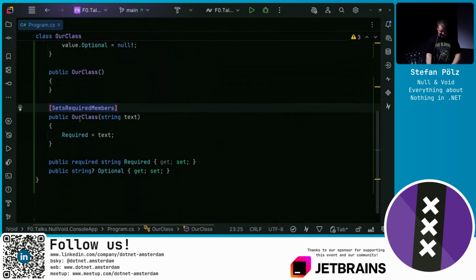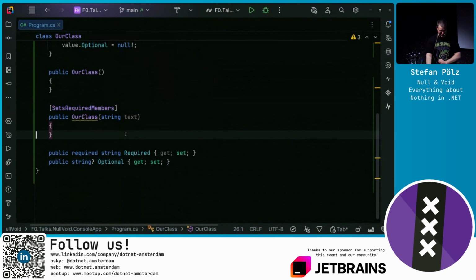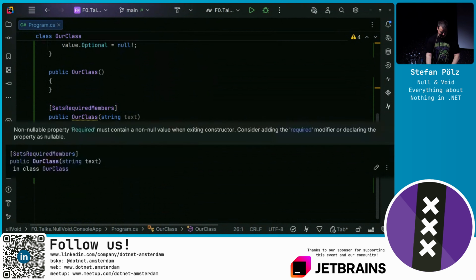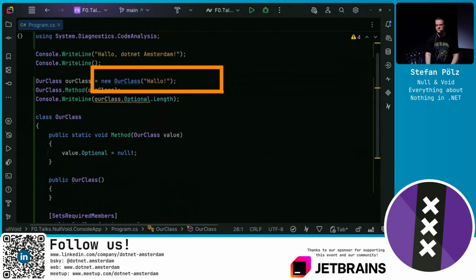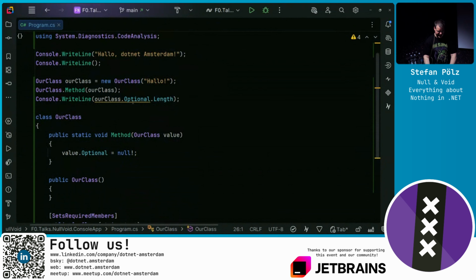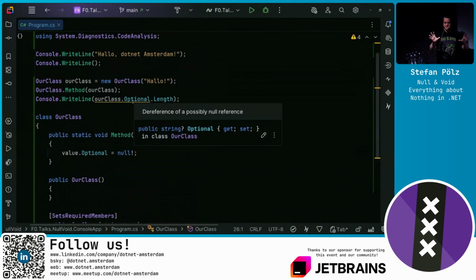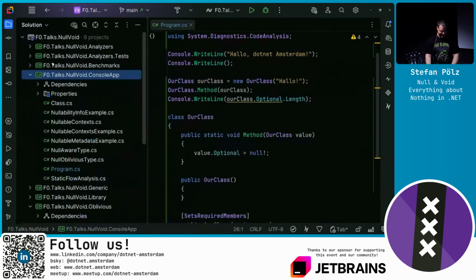But be careful, we could lie. What if I don't set this required property? Well, we do still get the nullable annotation, but we can actually compile. So when you use some attributes, never lie to the compiler. Compiler trusts you. Now, when we have nullable warnings, if we run it, we may end up with a null reference exception. What if I would like to promote these warnings to errors?